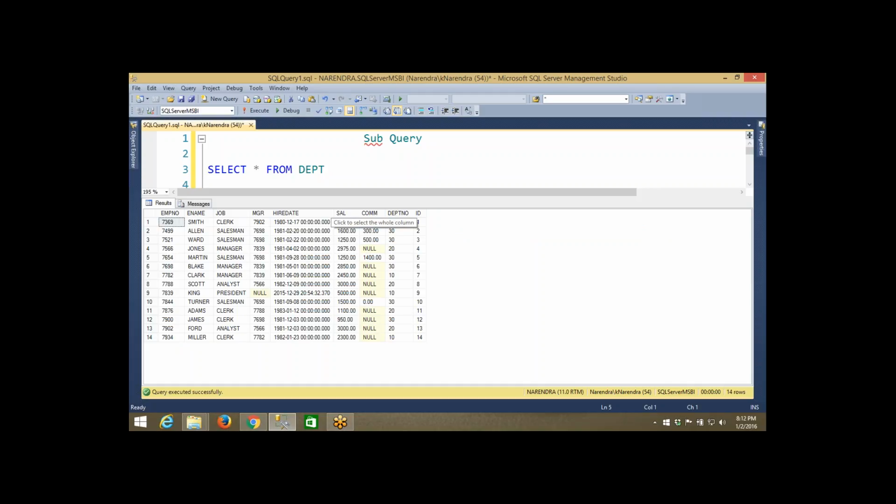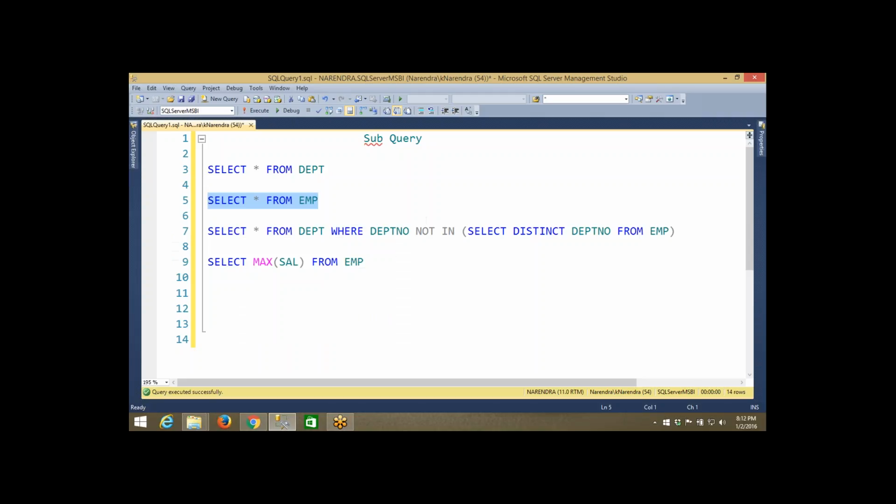We can write it with a single query, and we can write it with a subquery also. I will show both. First of all, let us see the subquery concept and how it is useful. Which details do you want? You want the employee details. Select star from EMP. If I write like this, all the employees' details will come out, but I don't want all the employees. I want to see the details of the person who is getting the maximum salary. In that case, where salary equal to, inside that you can just copy this query.